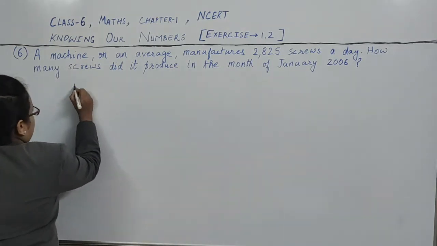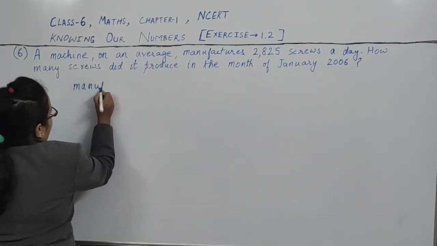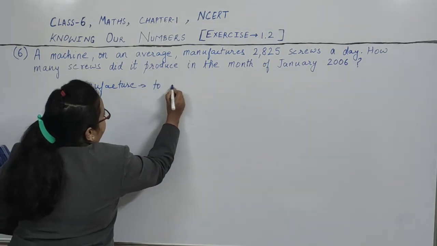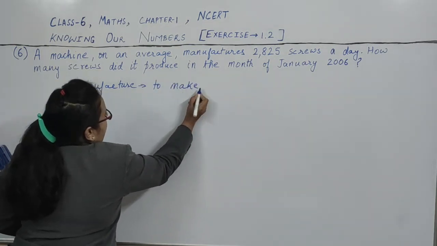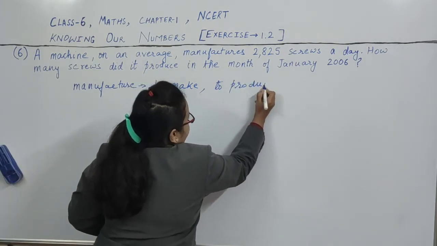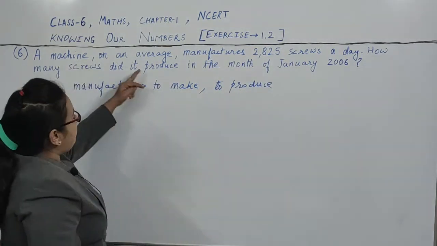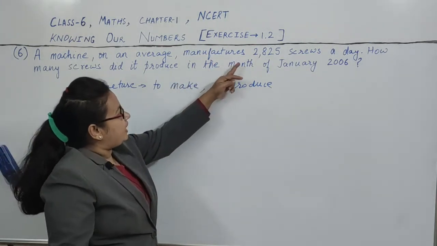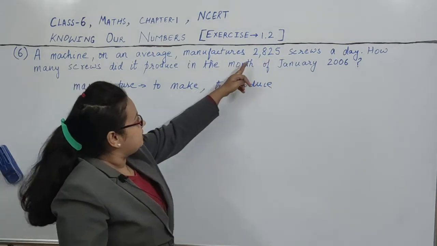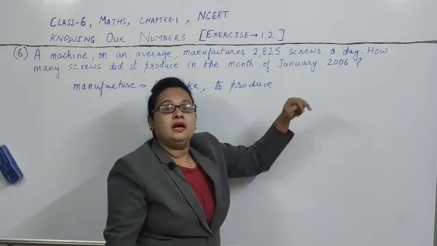Manufacture means to make or to produce. A machine on an average manufactures these many screws, means the machine makes these many screws in a day.